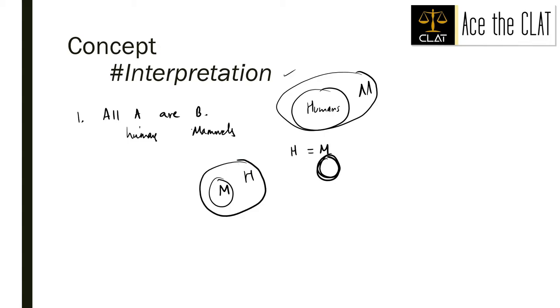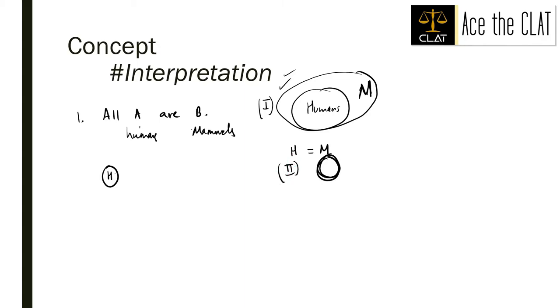No. When we say all humans are mammals, we have to ensure that each part of the human Venn diagram, each part of that is either located inside the mammals or on the mammals, right? In this case, all humans are inside the mammals का वाला set, right? And in this case, it is on, मतलब humans and mammals का set equal है, right?